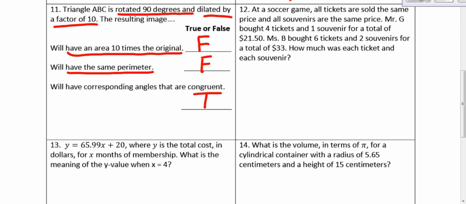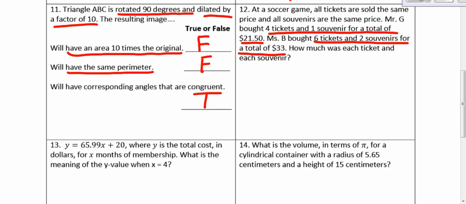12. At a soccer game, all tickets are sold at the same price and also souvenirs are at the same price. Mr. G bought 4 tickets and 1 souvenir for a total of $21.50. Miss B bought 6 tickets and 2 souvenirs for a total of $33. How much was each ticket and each souvenir? So this is for solving systems of equations.